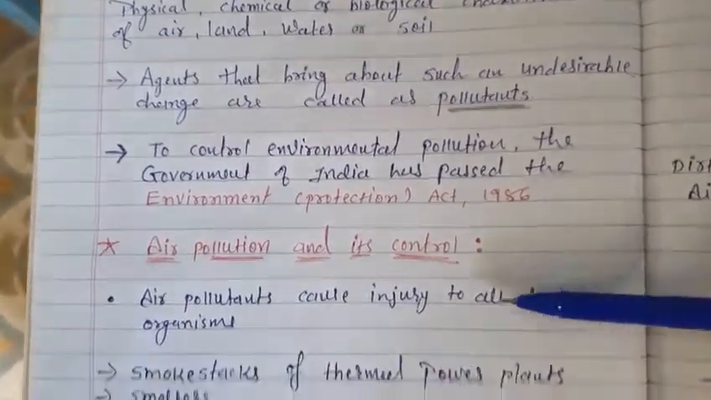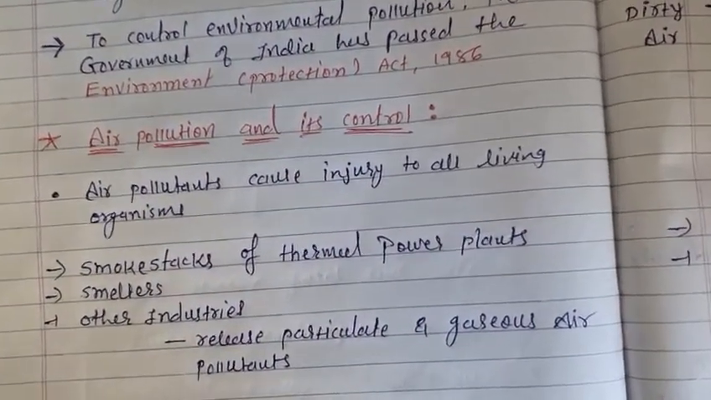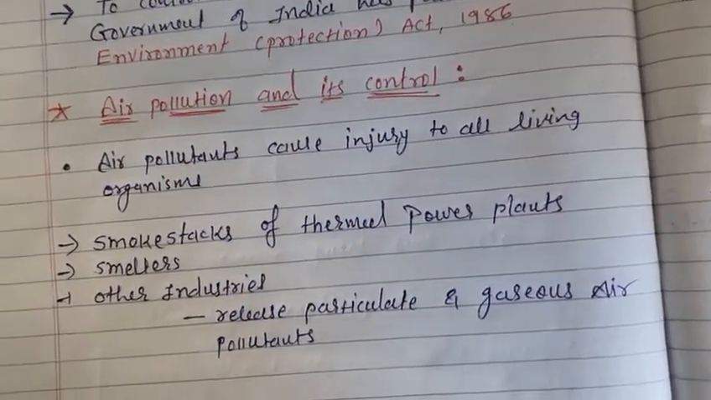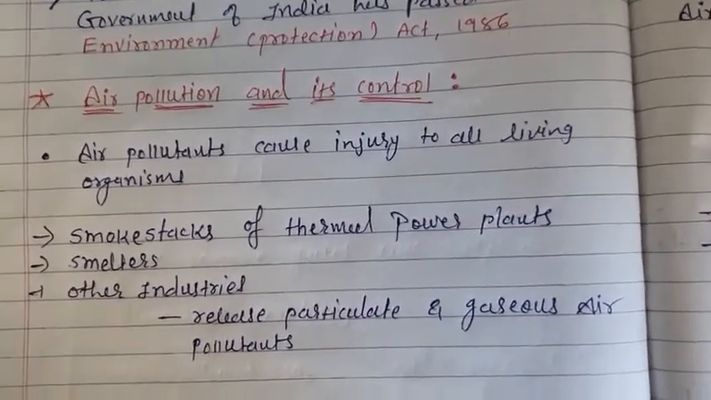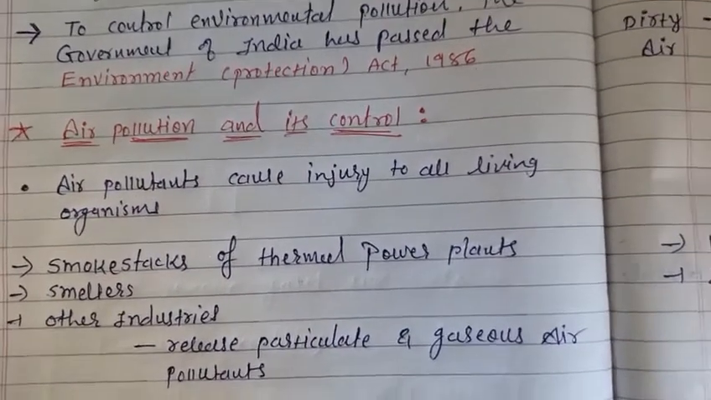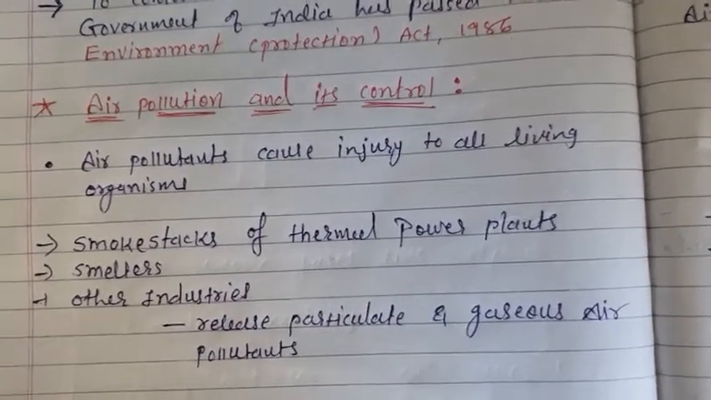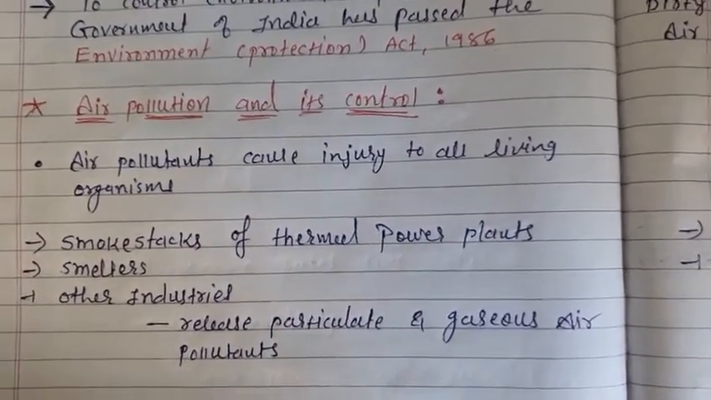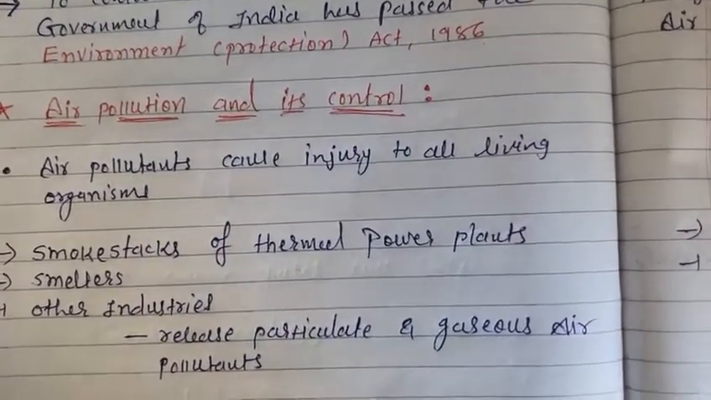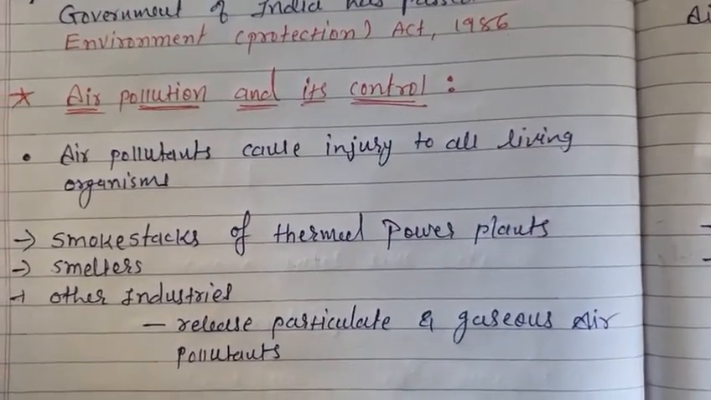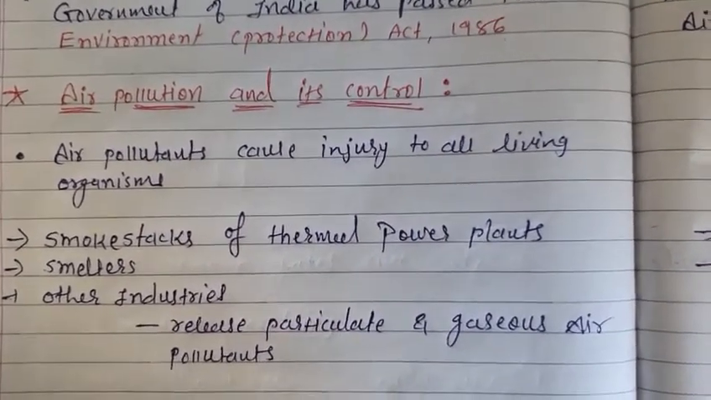Okay, now the very first topic of this chapter is air pollution and its control. How can we control this pollution, especially air pollution? First of all, how does it cause harm, right? Air pollutants cause injury to all living organisms, as we all know. These microbes and polluted matters go into our respiratory system and reach the lungs. Obviously the first infected organ is our lungs, by the air.